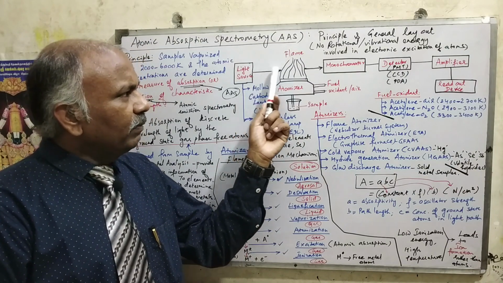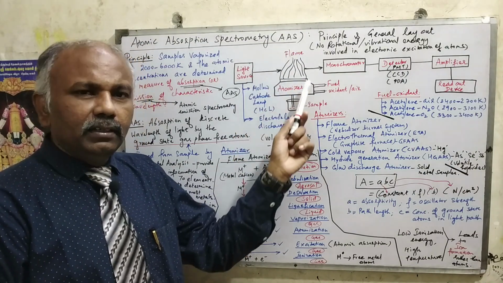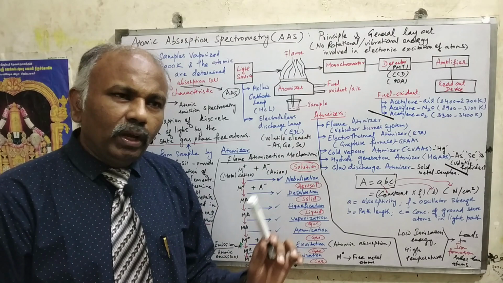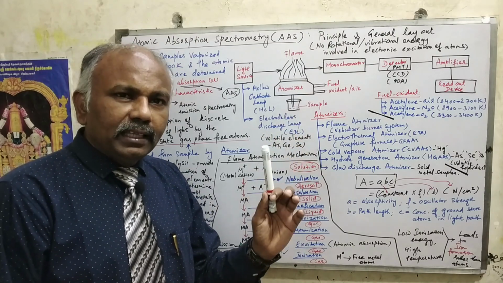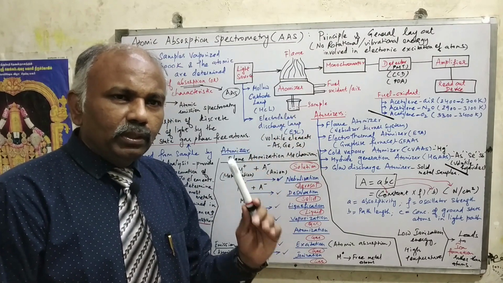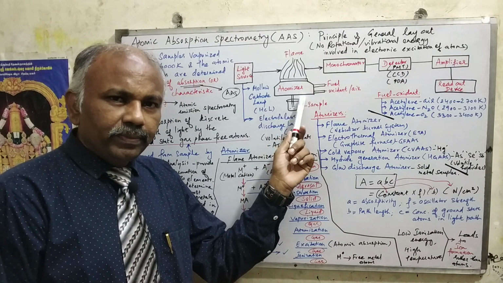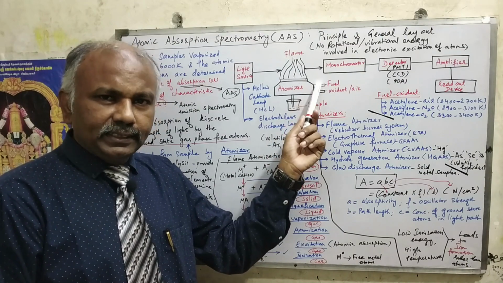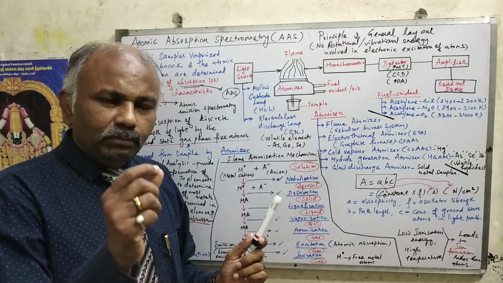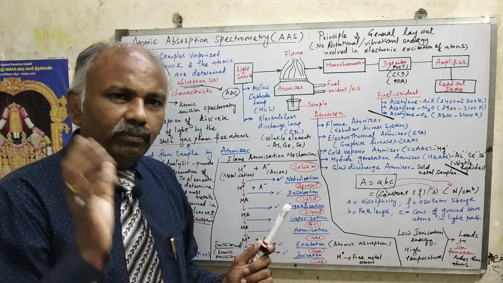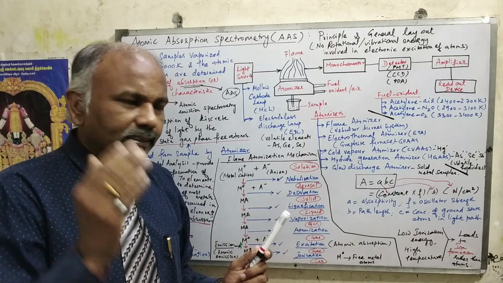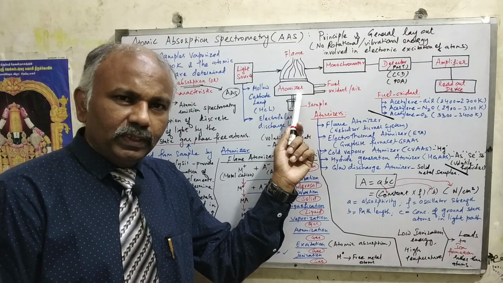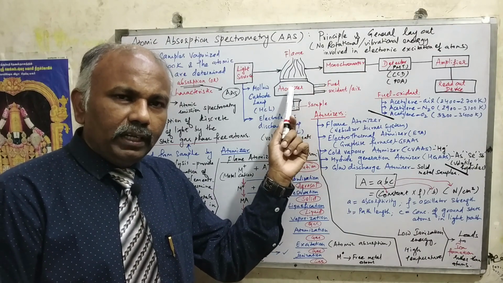From the light source, we will be going to the atomizer compartment. The atomizer is very, very important. Why are we using the atomizer? To make any sample into the gas phase ground state. Then only will the atom go to the excited state. The major condition is the atom should be present in the gas phase ground state, as a free atom. Then only will they go for excitation. So to make the atoms gas phase ground state, we need a component called the atomizer.